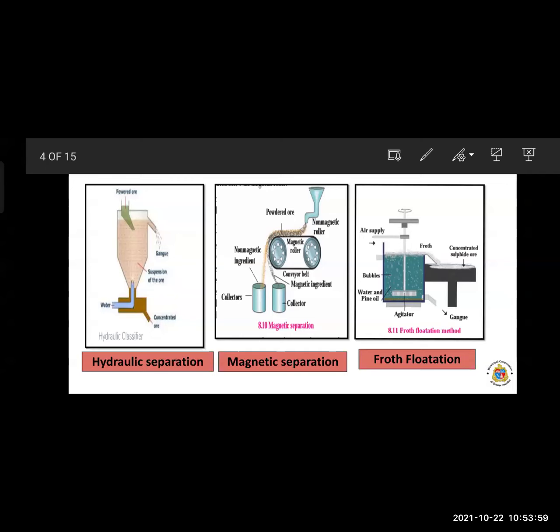Now next is froth flotation. In the board exam, a question may be asked like